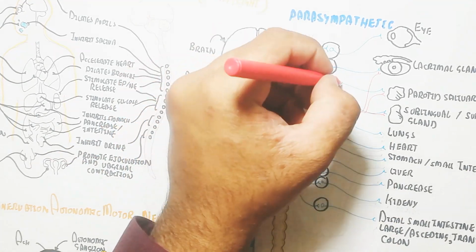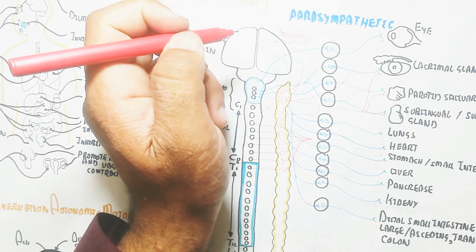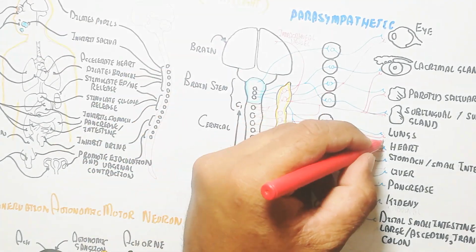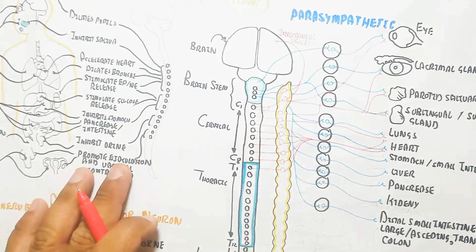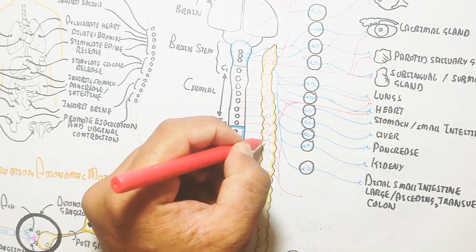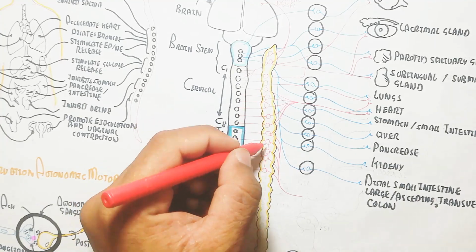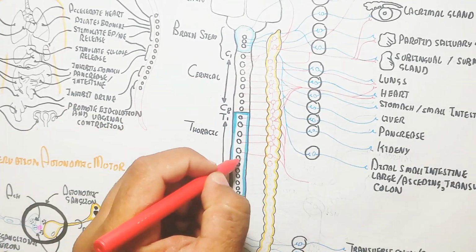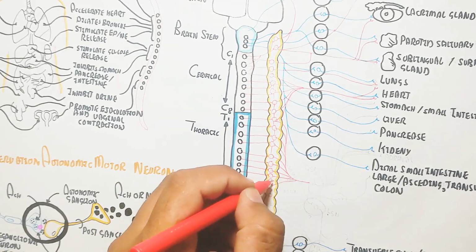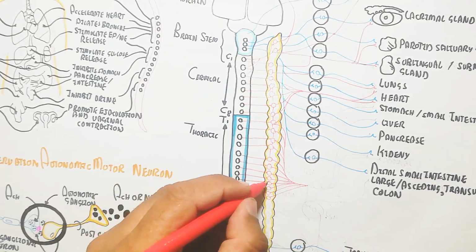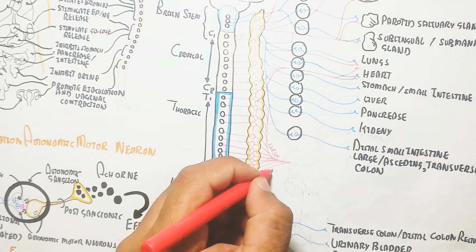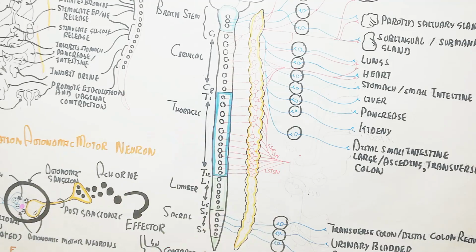And in this way here you can see this is the eye: it dilates the pupil and inhibits tear production. On the other hand, the parotid salivary gland is used to inhibit salivation, so there is a dry mouth. On the other hand, this arises from the cervical neuron, but the thoracic neuron is the lesser